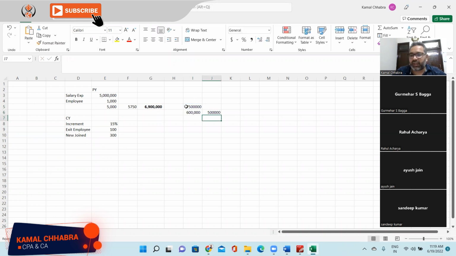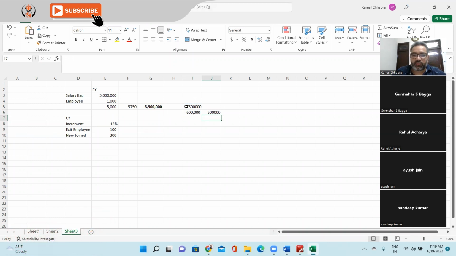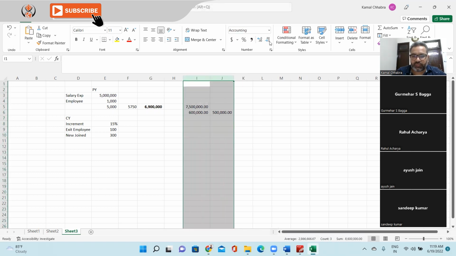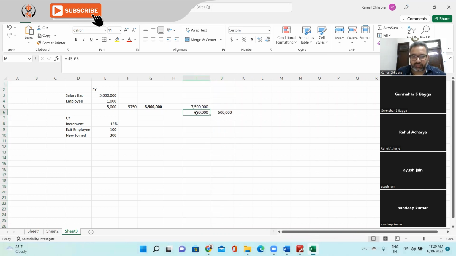Now is this a material difference? Yes or no? Sir, we'll need to understand the factors for why it has increased. Maybe there's a genuine reason, maybe we are giving a higher hike to a particular employee based on his position. Then we don't call it a material difference unless it's not justified.